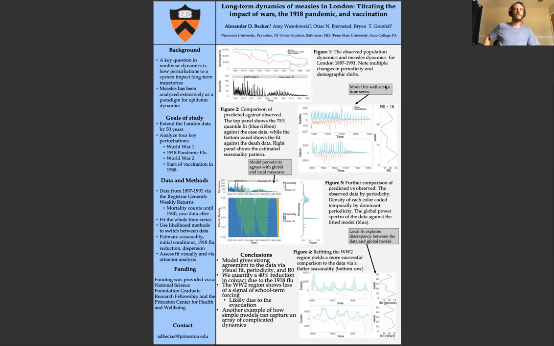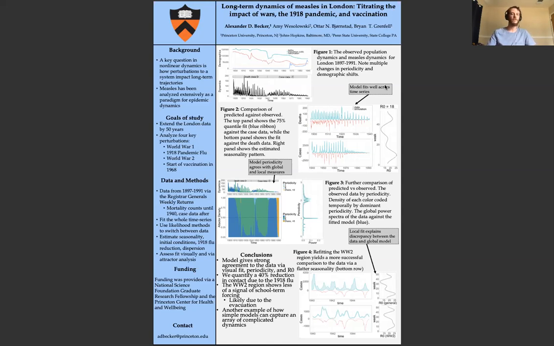So just to give some background quickly. A key question in nonlinear dynamics is how perturbations to a system impact long-term trajectories. So if you change contact rates, add or remove people, increase birth rates, how does the system respond and what do dynamics look like? Measles has been analyzed extensively for this question for two main reasons. One, there's a lot of data available in a variety of settings, so US, UK, and Niger. And also it has relatively simple models and life history.